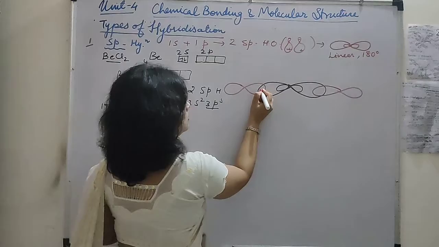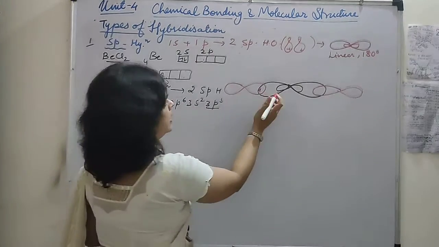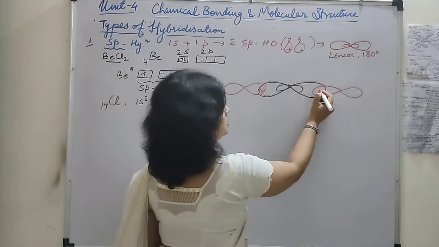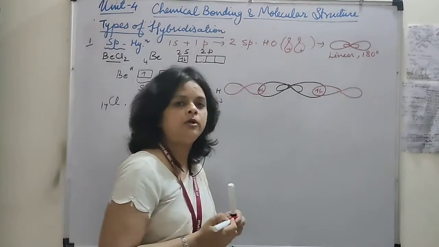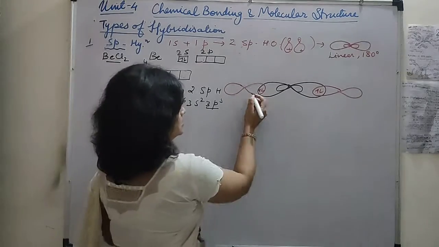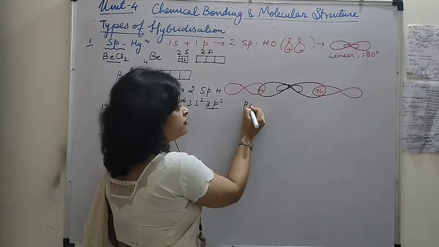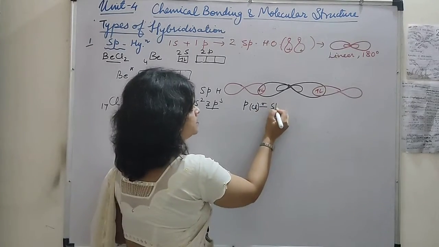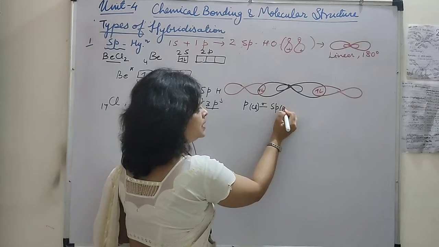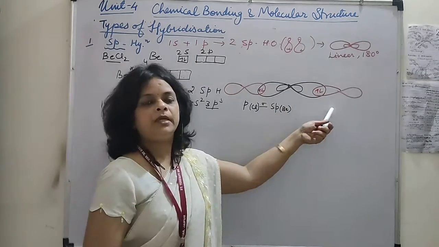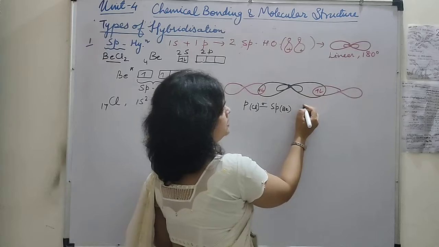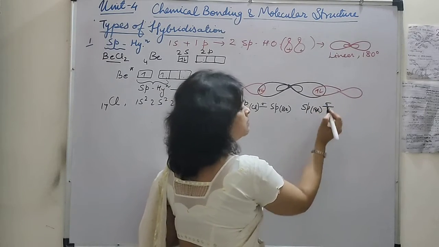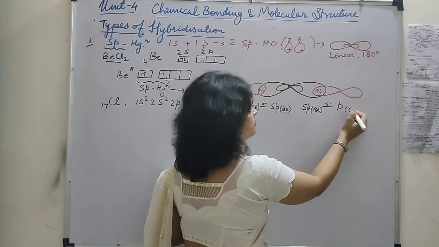Okay, now here one electron of this p and one electron of this sp hybrid orbital, you can show by this. Here also one pair of electrons. Now this is the p orbital of Cl. It is forming a sigma bond with the sp hybrid orbital of beryllium. Okay, same here. This is the sp hybrid orbital of beryllium forming a sigma bond with the p orbital of Cl.